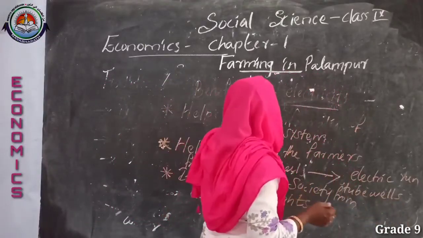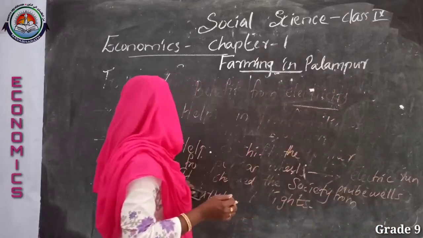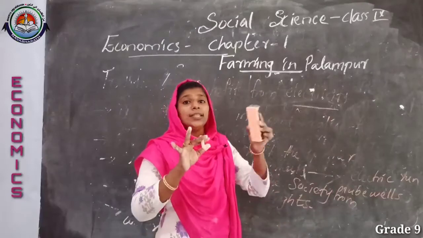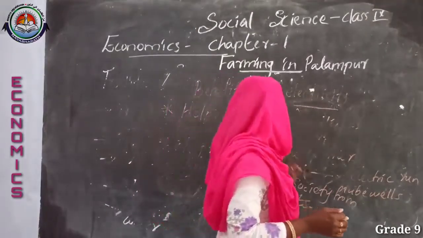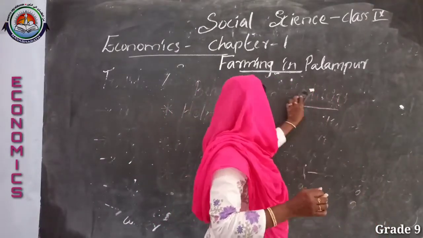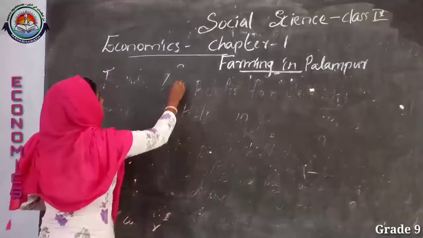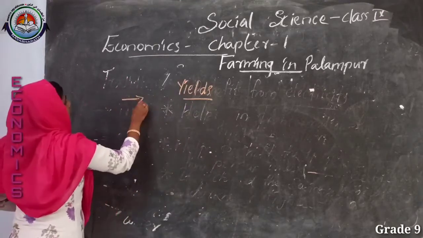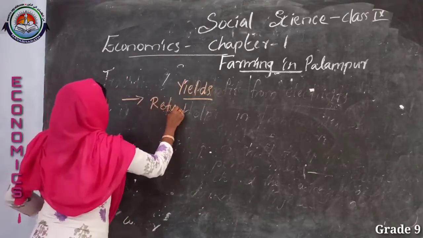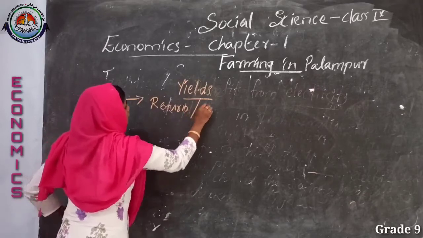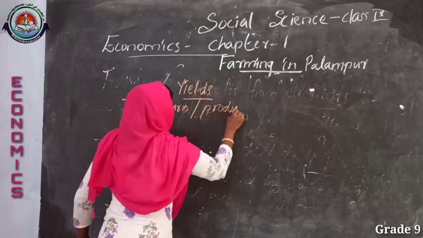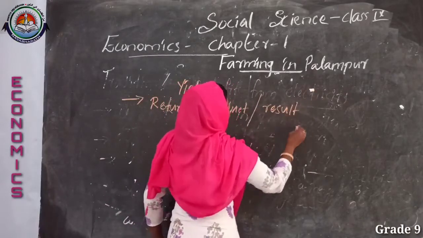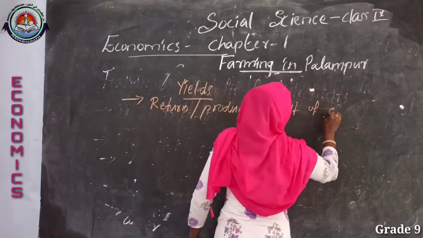Yield means the return from the cultivation, or the product or result of a cultivation on a given land during a single season. Did you understand the term?